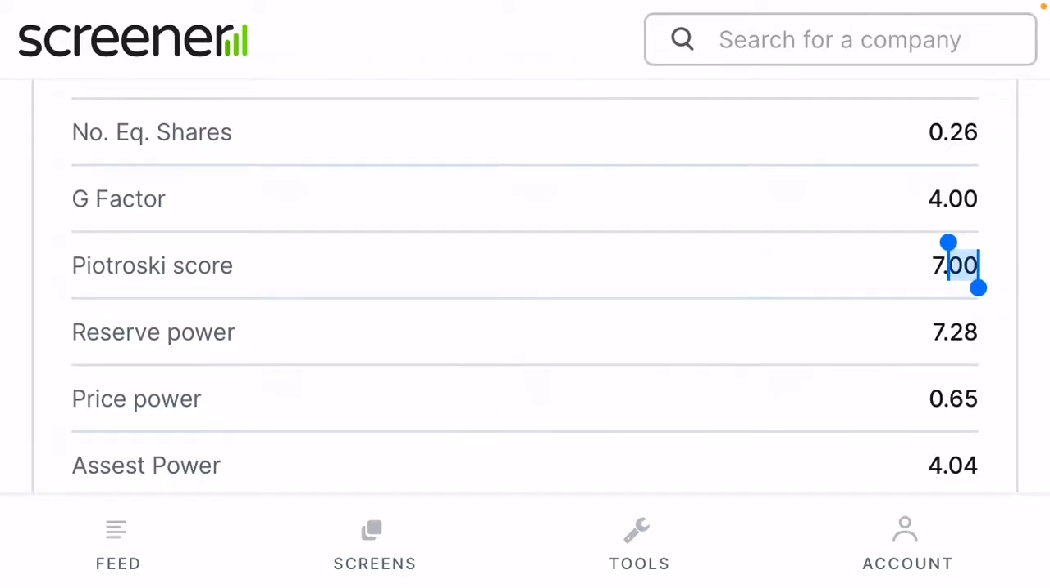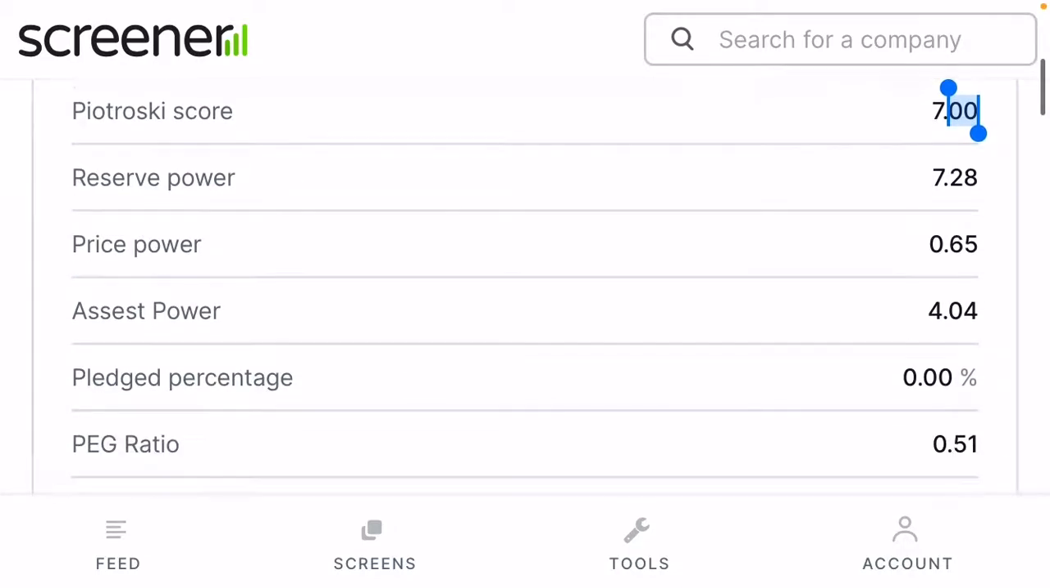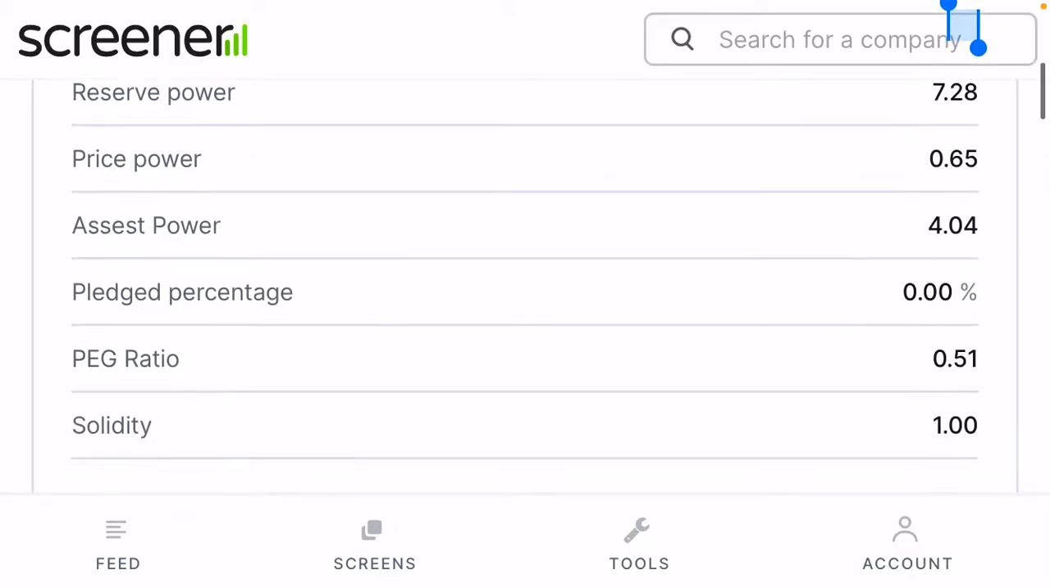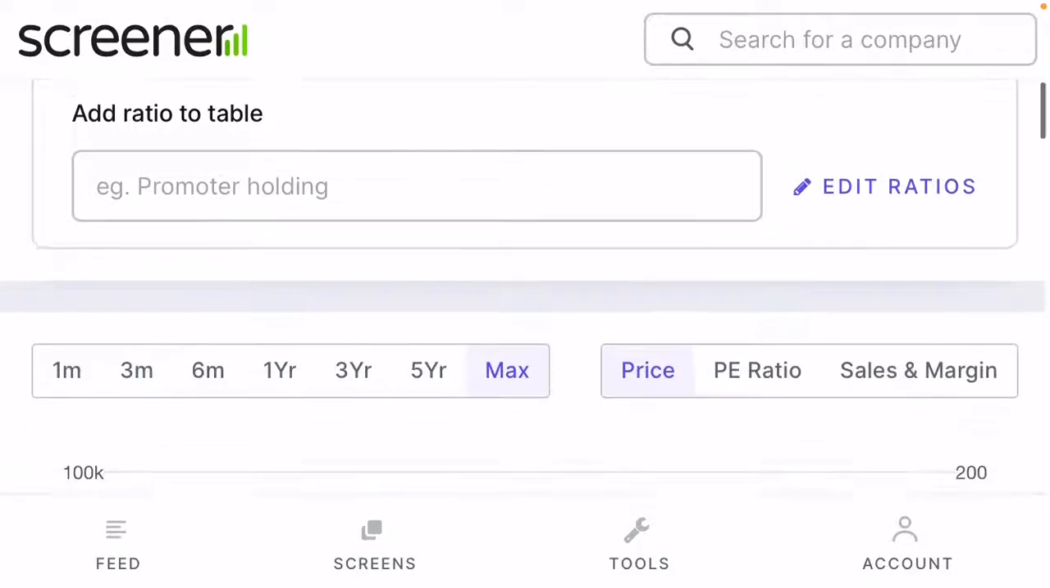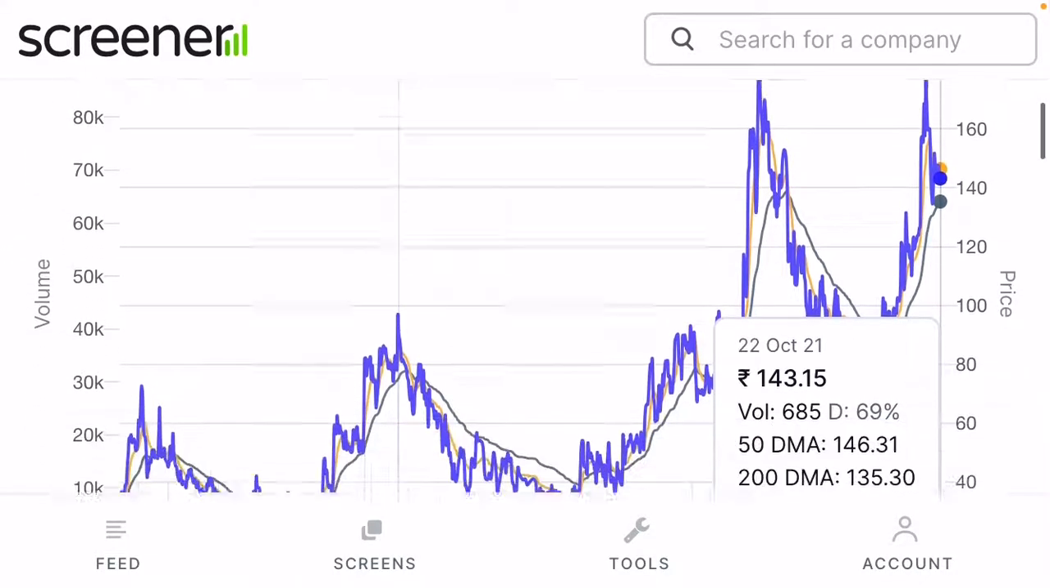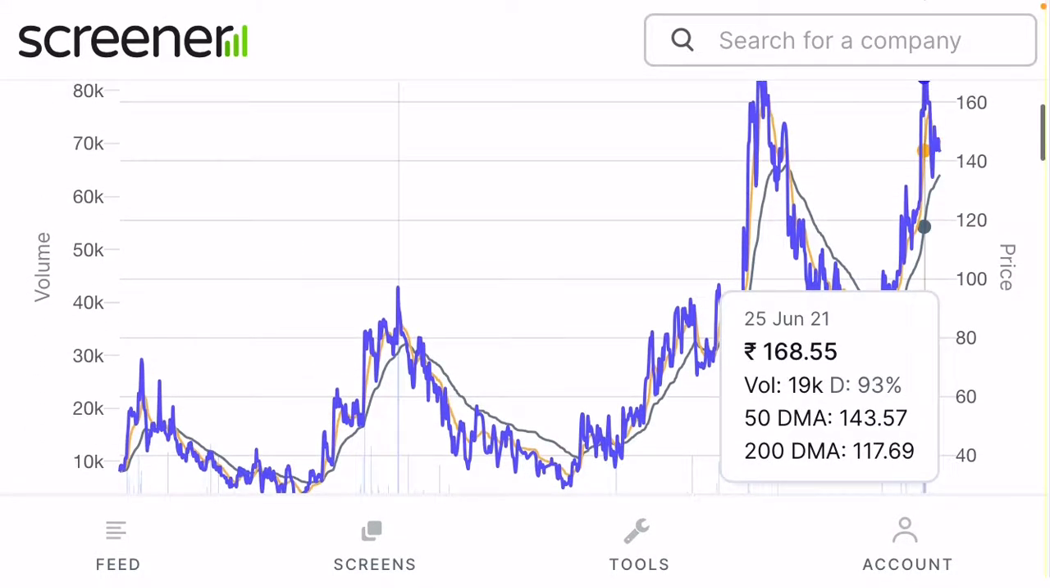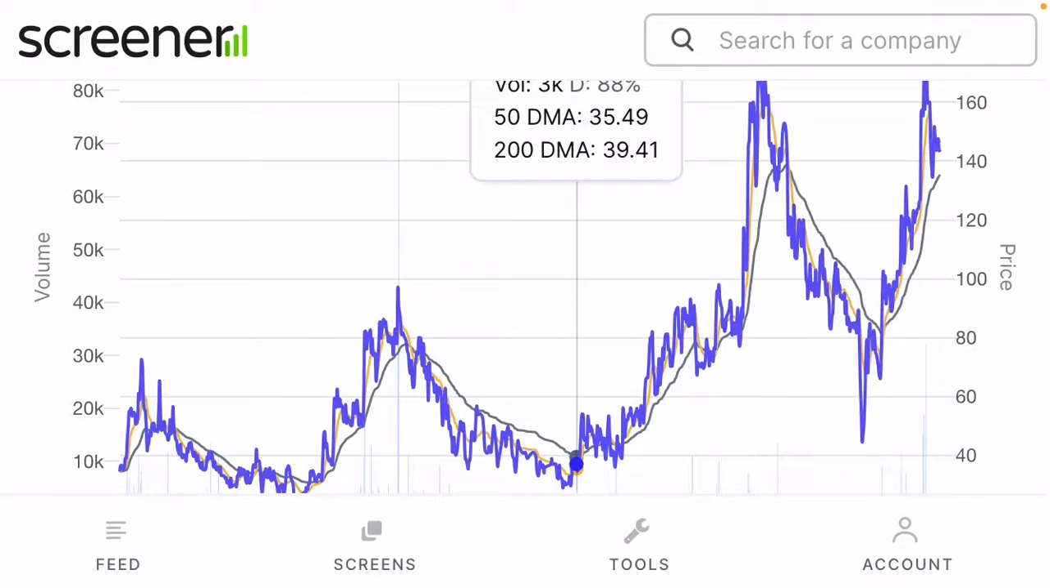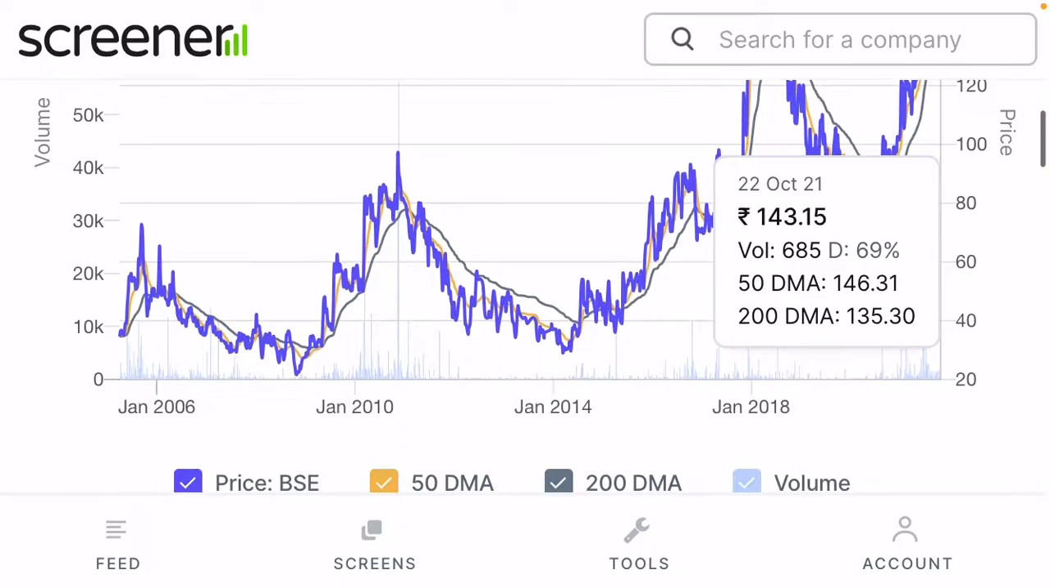Ultimate score 7.16. Growth factor 7 is very good. Reserve power you can see is 7.2. Price power 0.6. Asset power 4.04. Peg ratio is 0.5, a very good peg ratio here. Solidity 1. Now you can see the overall 5-year long-term chart of the company. After every long dip, the company is giving a very good long upward direction.